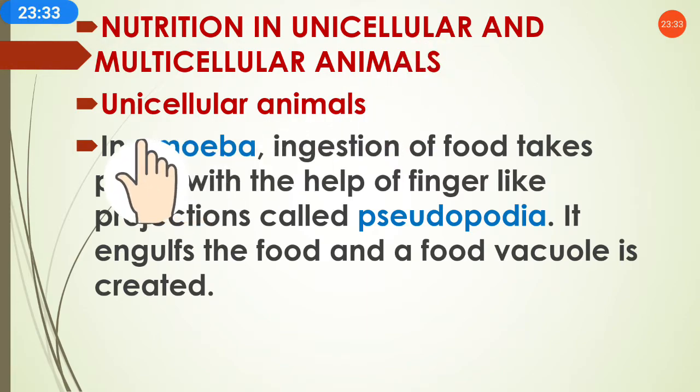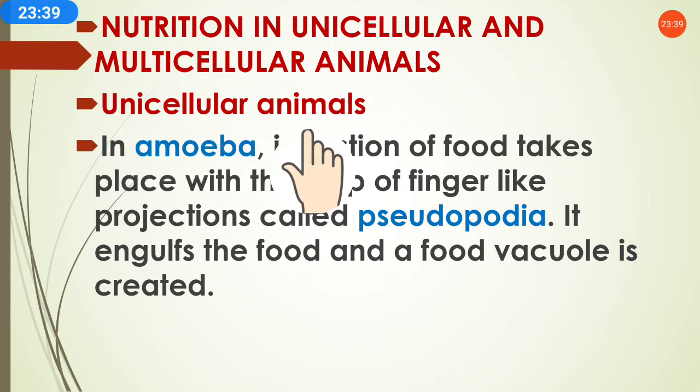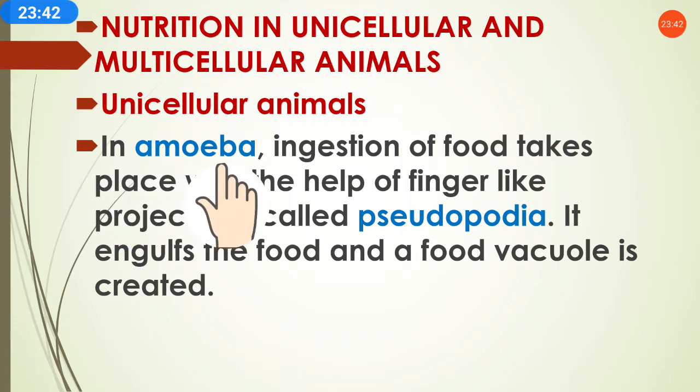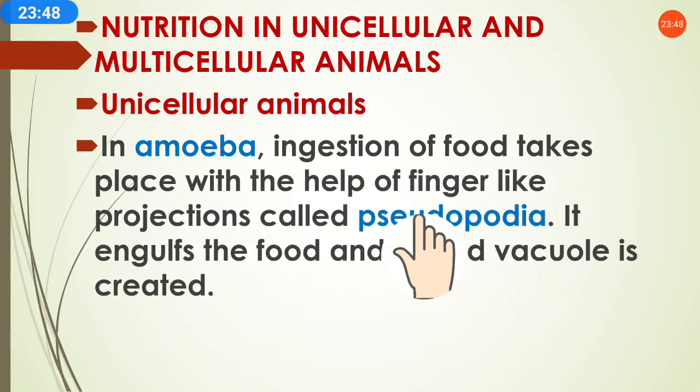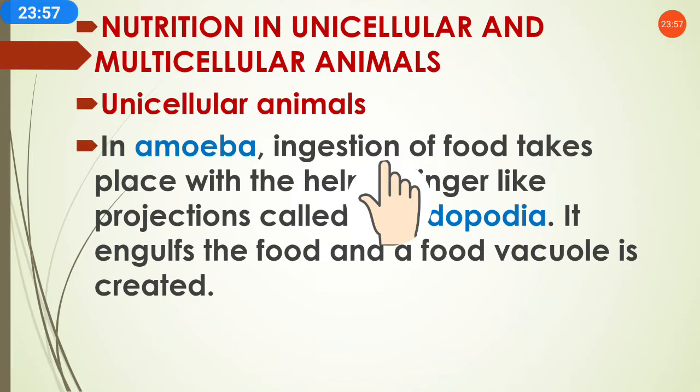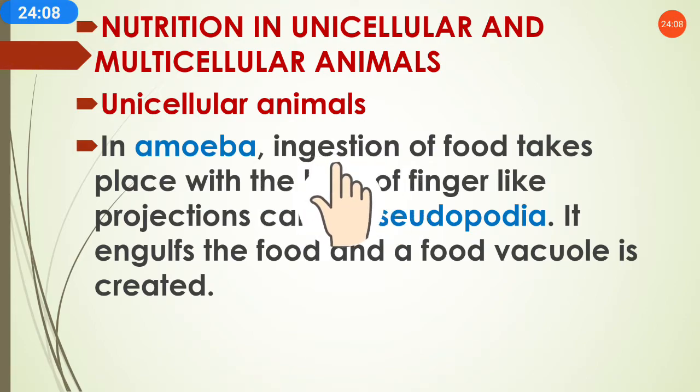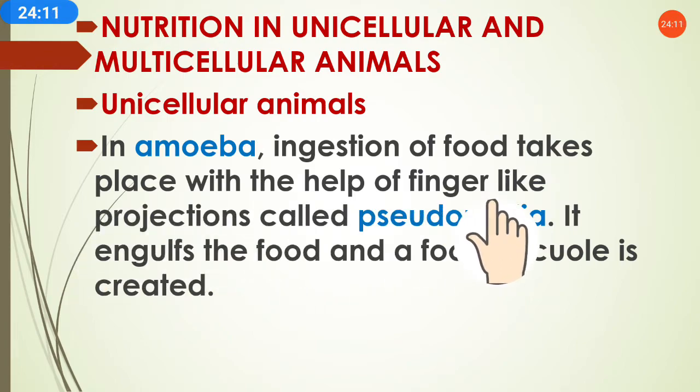So how is nutrition obtained in unicellular animals, in single-cell animals? Let's see amoeba. Amoeba is a single-cell organism, meaning unicellular. In amoeba, ingestion of food takes place with the help of finger-like projections called pseudopodia. In humans and complex organisms, the ingestion of food takes place through the mouth and different organs. But in amoeba, the ingestion of food takes place with the help of finger-like projections called pseudopodia.